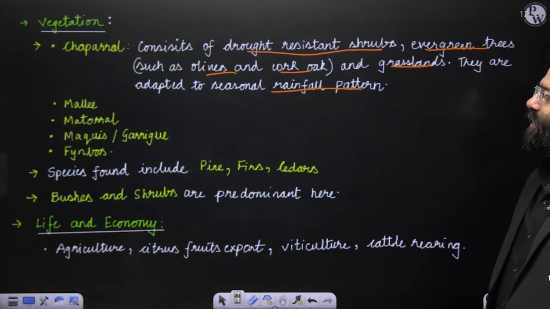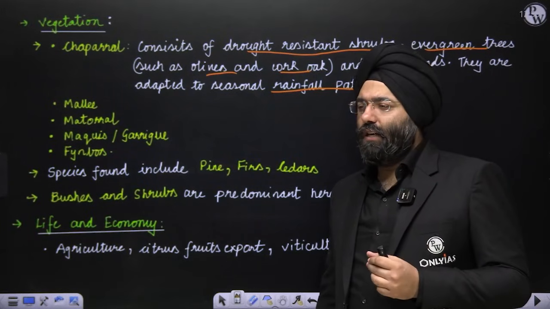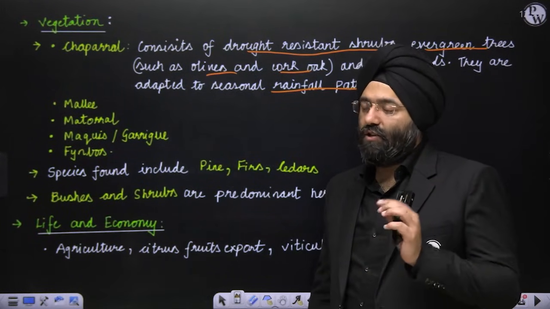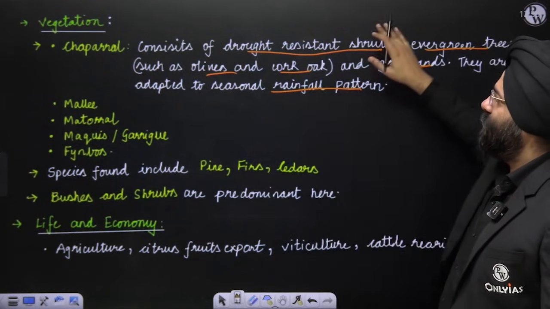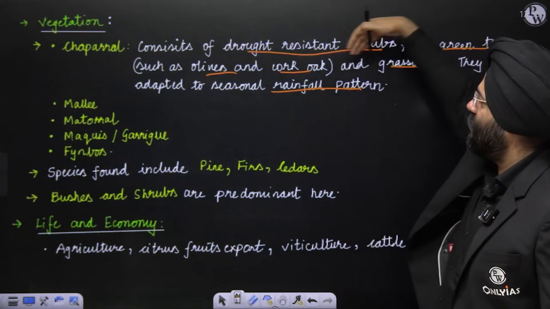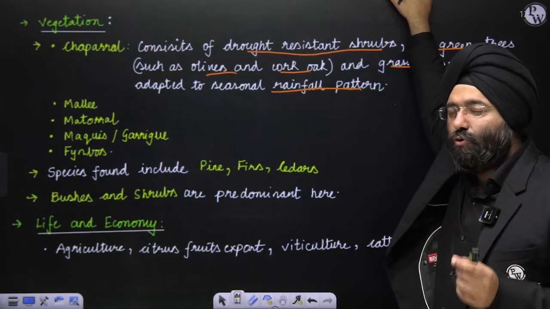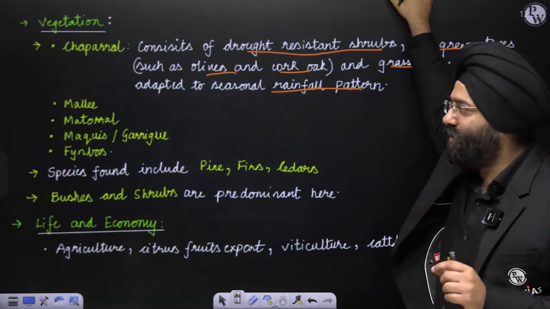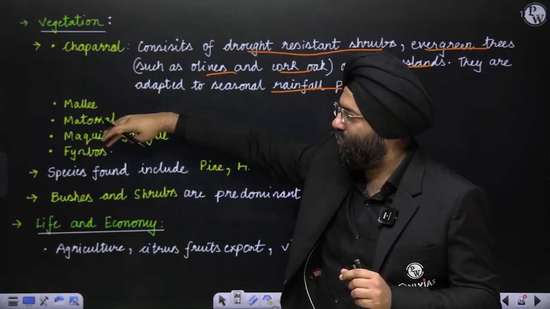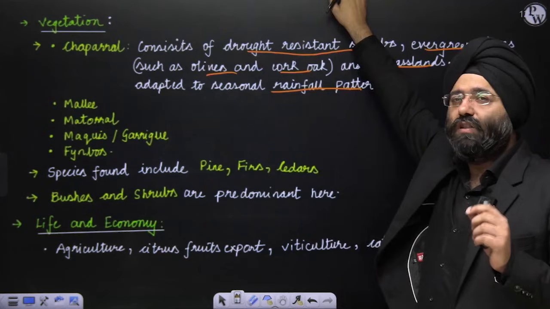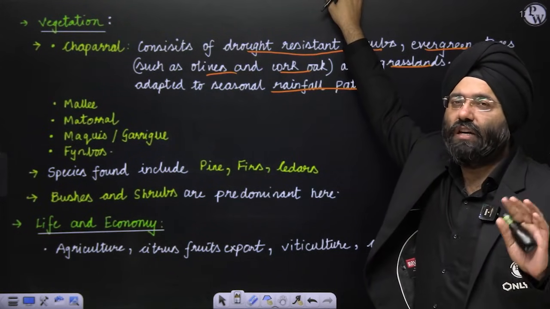Now if you see vegetation, please remember this word, which has been mentioned in G.C. Leong and certain important books. This can be asked in your papers: chaparral. It consists of drought-resistant shrubs and evergreen trees like olives and cork, and certain grasslands which have adapted themselves to the Mediterranean climate, where it rains during the winter and is generally dry during the summer. So this is a characteristic feature: chaparral, along with Matorral, Maquis, Garrigue and Fynbos. These are the characteristic vegetation of the Mediterranean. And you can be asked a question on any of them, like which among the following is associated with the Mediterranean climate or not.